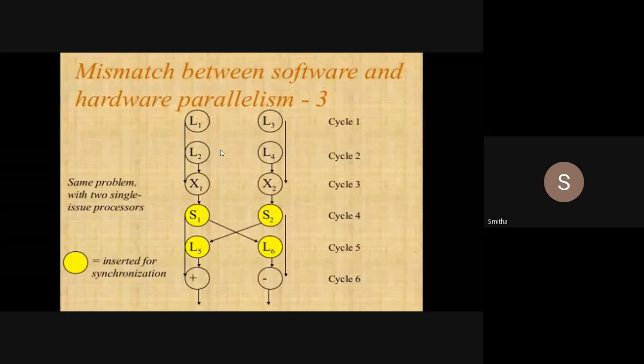There is no issue, right? Because I have two processors. Not a two-issue processor, it is two processors. You have to see the difference here. You have to understand that.